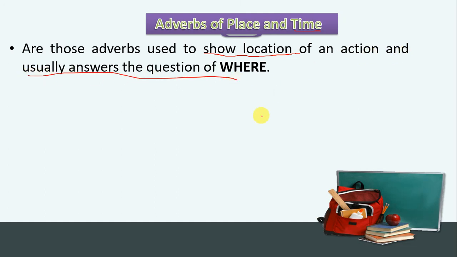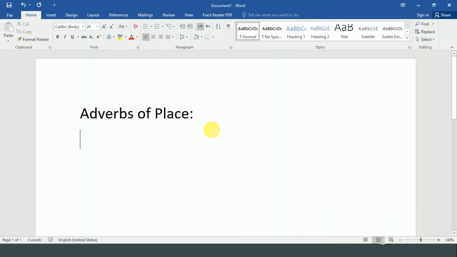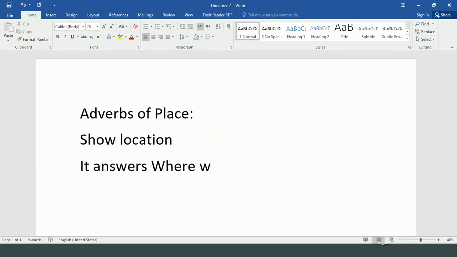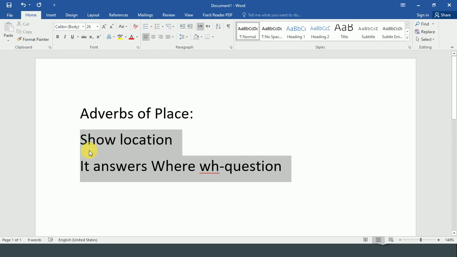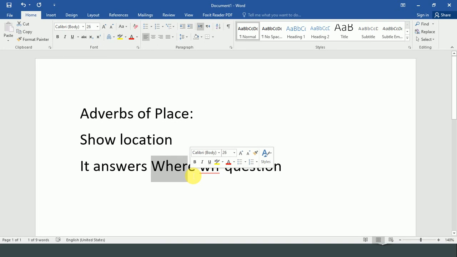So there are two things that we should discuss. The first one is that adverbs of place show location. And second, they usually answer the where WH question. These two things are very important. A word which shows location, or a word which answers the where WH question word, we call that adverb of place.